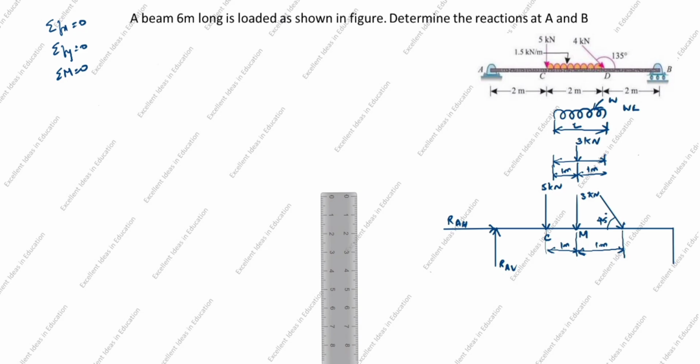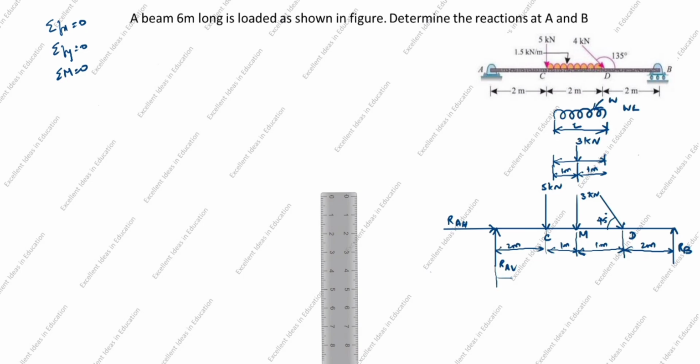So this is D. This is always a vertical reaction. This is RB. The direction of force is always perpendicular. So this distance is 2 meter. This distance is 2 meter.